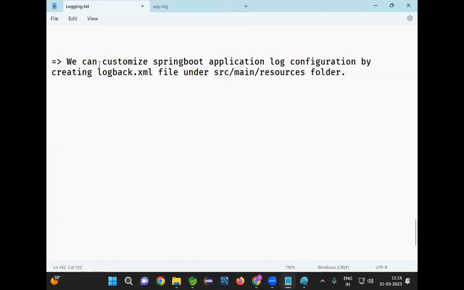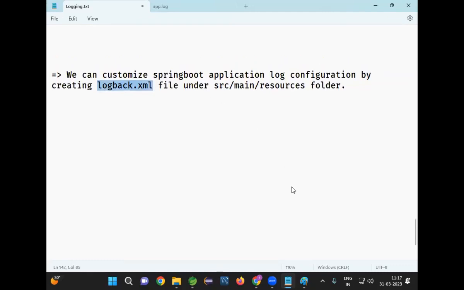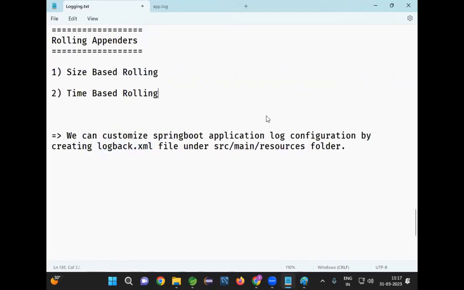Okay, which appender you want, which layout you want, what type of rolling you want, all that configuration we can customize by creating one file called logback.xml. That logback.xml we are going to keep under the src/main/resources folder. Are you clear with my point?